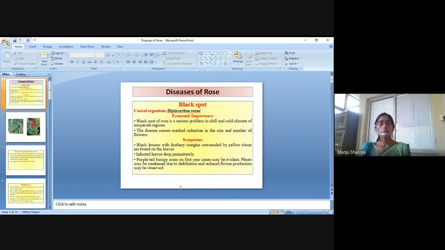Symptoms are black lesions with feathery margins surrounded by yellow tissue found on the leaves. Then the infected leaves drop prematurely. Purple-red bumpy areas on first year canes may be evident. Plants may be weak due to defoliation, and reduced flower production may be observed.